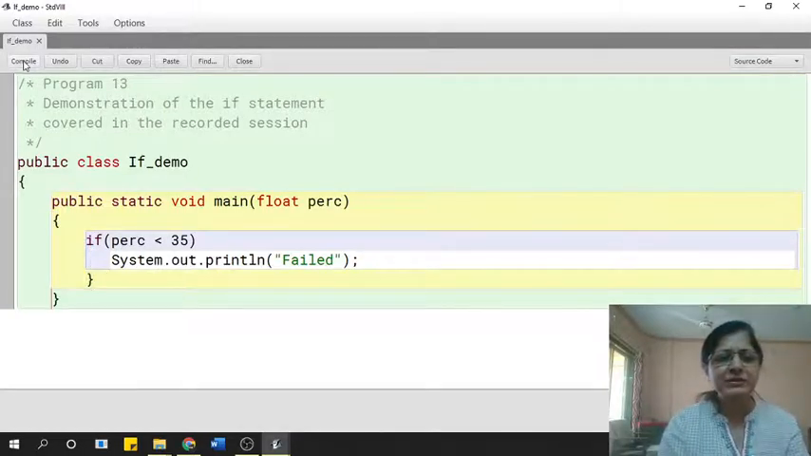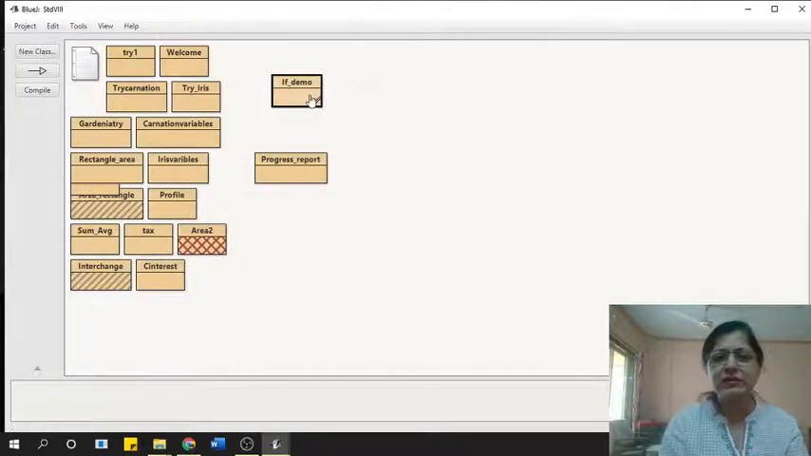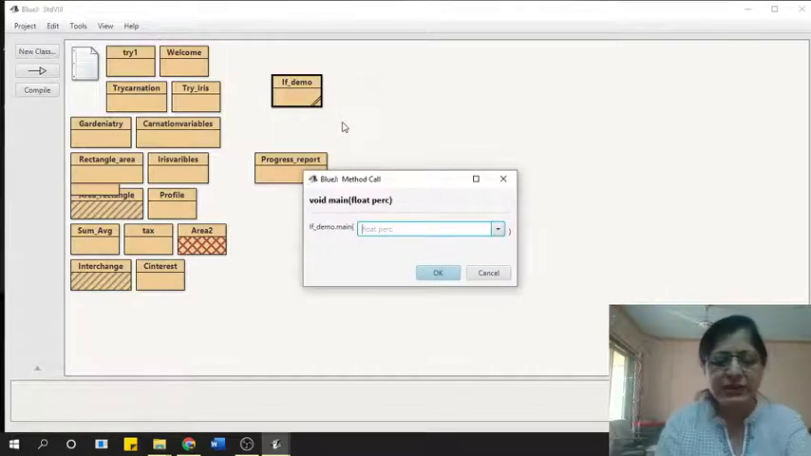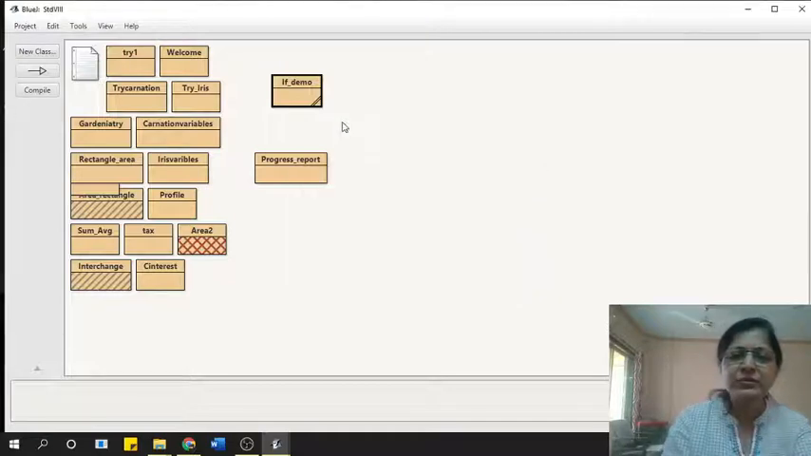Now I compile this. Okay, no errors. Now when I run this, it will ask you for the percentage. Suppose I type the percentage as 69F. Okay, it's a float, so I have to type an F there. So when I execute this, it didn't give me any output. The program has stopped.